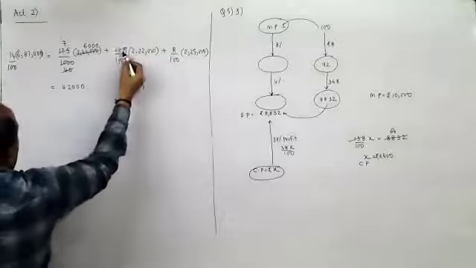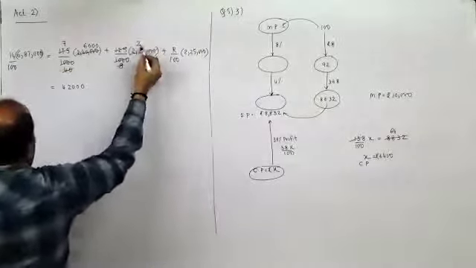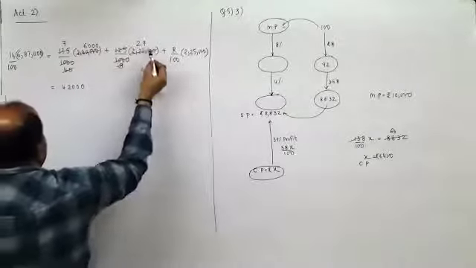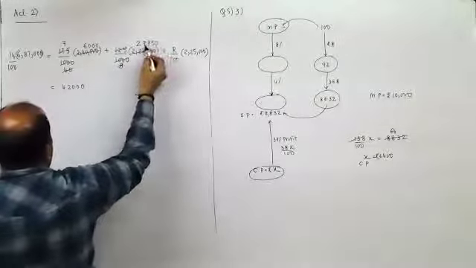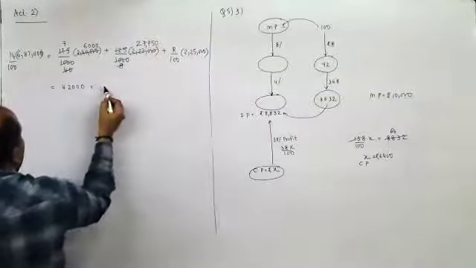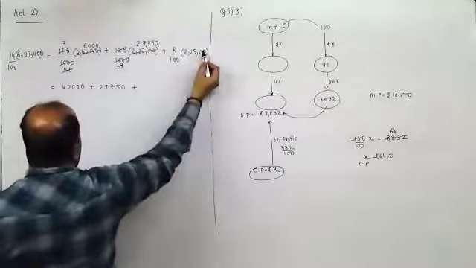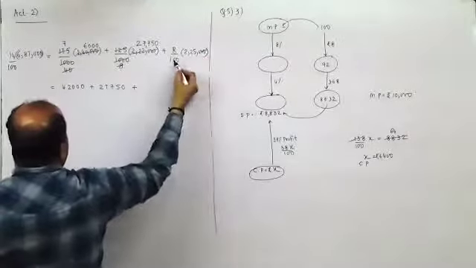This would be 125, 8s are 8, 2s are 16, 6 2, 8 sevens are 56, 60, 8 sevens are 56, 40, 8 5s are 40, 27,750. And plus this would be R upon 100 into this.